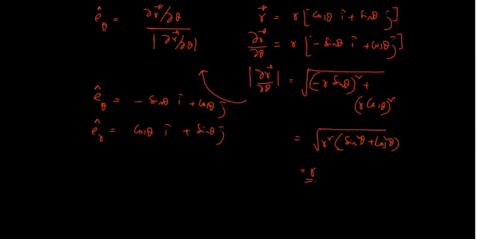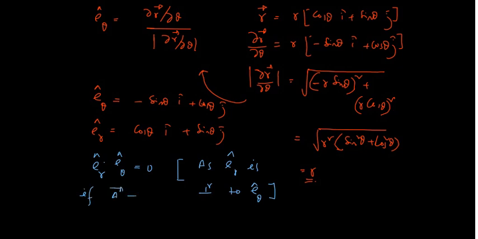An interesting fact is that if you do r cap dot theta cap, it will result in 0. Why? Because r cap is perpendicular to theta cap. It's a thing from vectors. We know that if a vector is perpendicular to b vector, then a vector dot b vector must be equal to 0. All right, fine.